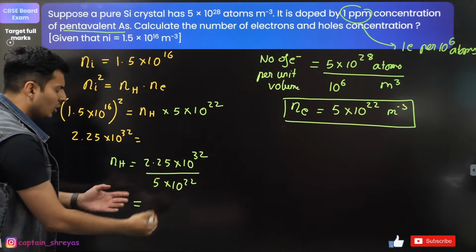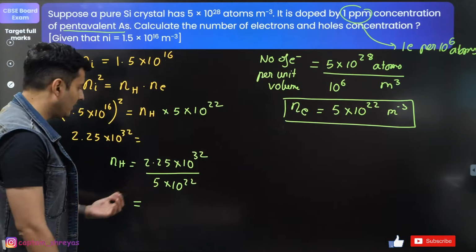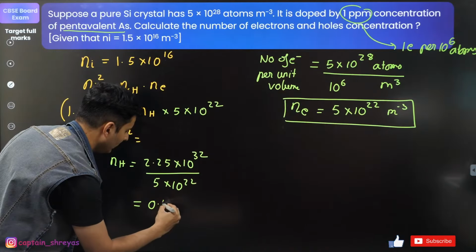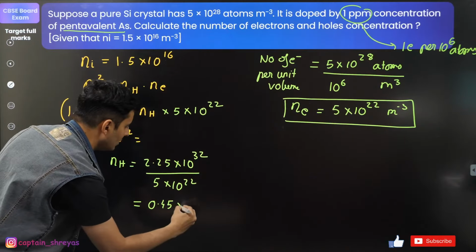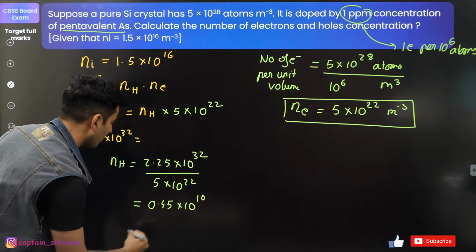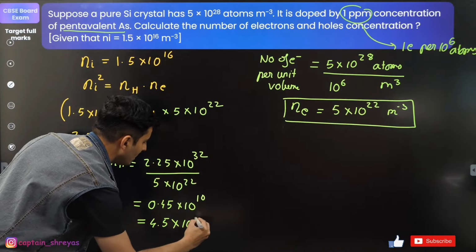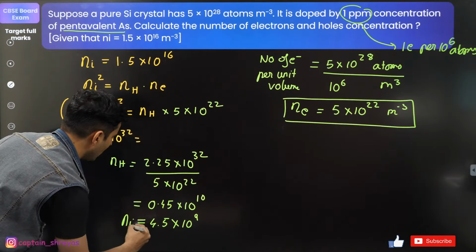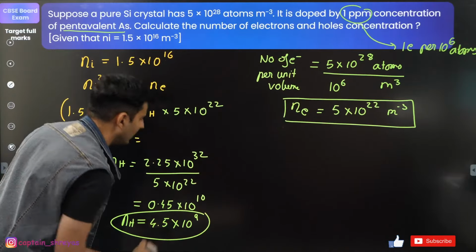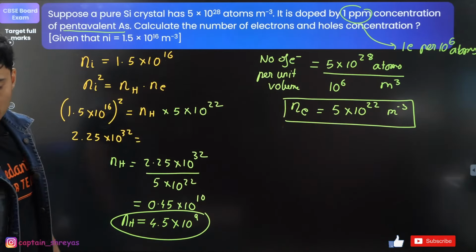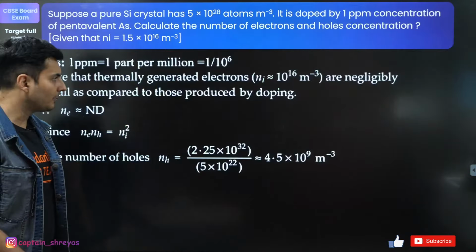This would be 2.25 divided by 5, so 0.45 into 10 to the power 10. If you want, you can put it as 4.5 into 10 to the power 9. So that is the hole concentration that you get, 4.5 into 10 to the power 9. Yes, that's the correct answer.